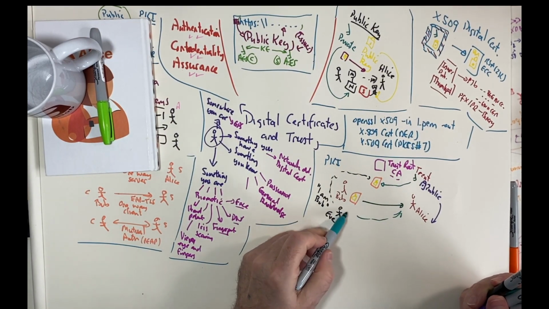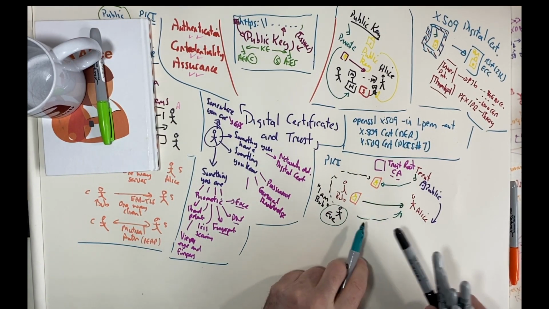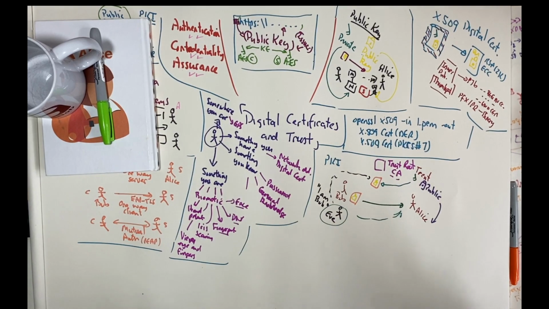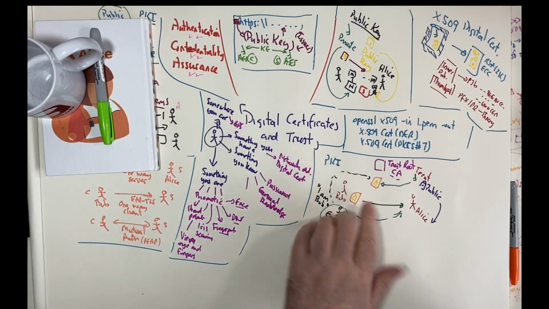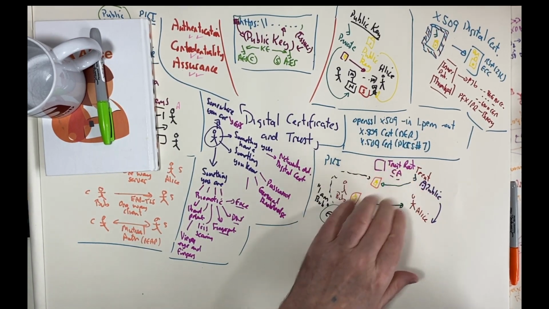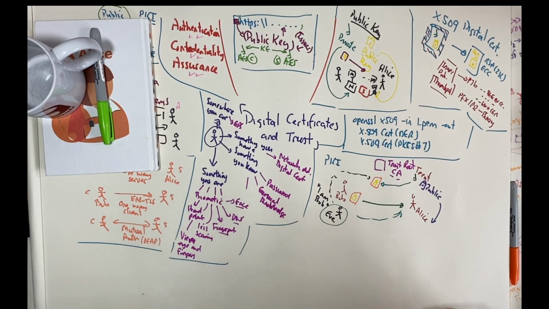And in this way, Eve could pretend to be Bob. So the trusted root CA should really do a check on Bob's identity to make sure that he's not issuing the certificate to Eve.